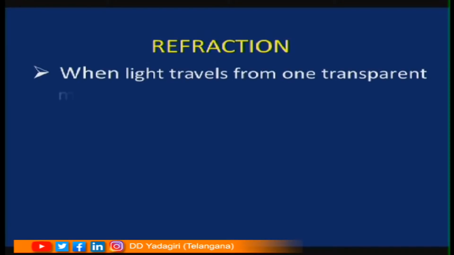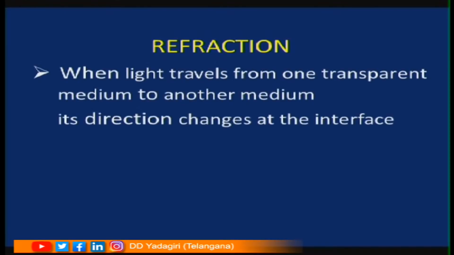Dear students, this is all about the refraction of light at plane surfaces. Children, now let us try to define what is refraction of light. Refraction of light: when light travels from one transparent medium to another medium, its direction changes at the interface.